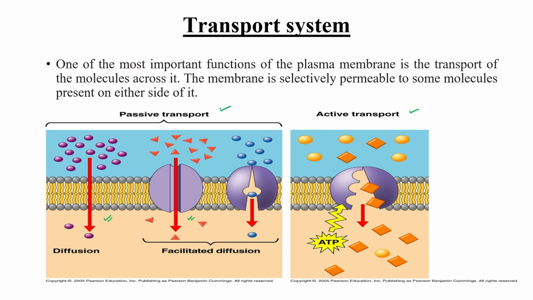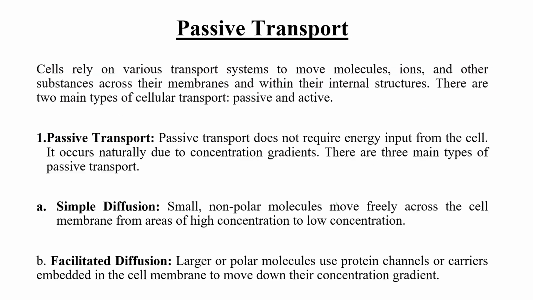Active transport is when energy is required for transporting any molecule. Of course, if energy is required, it means it occurs against the concentration gradient, right? So let's discuss all three types in a little more detail. First is passive transport. Just look at the definition.